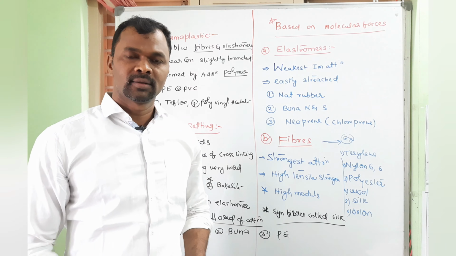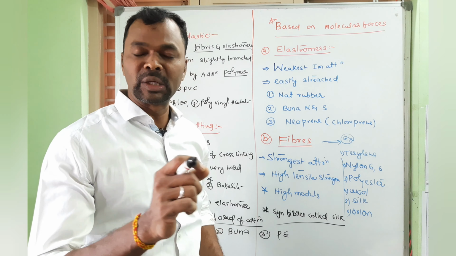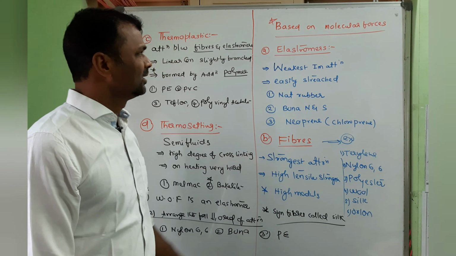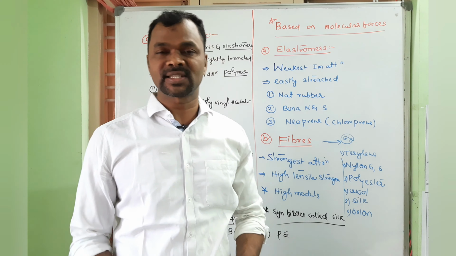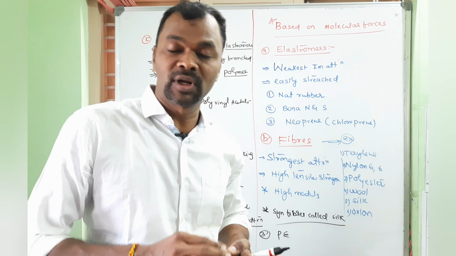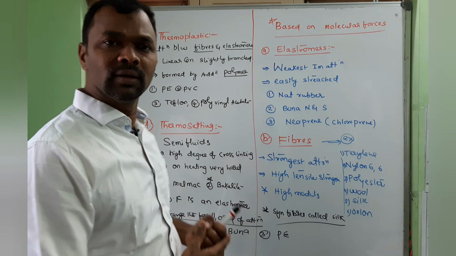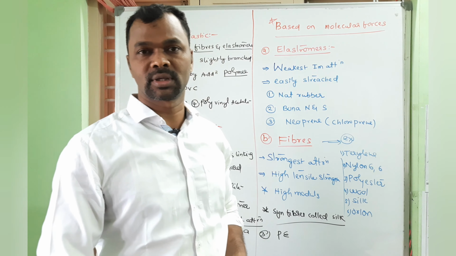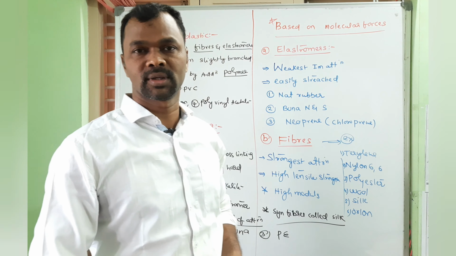So this one is very, very important classification. Most of the questions will come from this, how the questions will be framed. This is based on molecular forces. They'll ask which of the following is elastomer, which is thermoplastic, which is not thermoplastic, which is fiber, like that questions will be asked, one type of question. The second one is, they will be asking, arrange the following in decreasing order of their attractions. The second type of questions. I'll discuss all that very clearly.